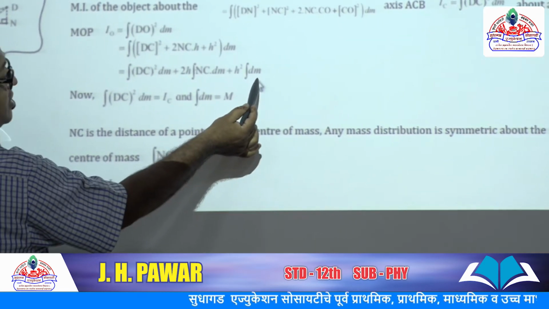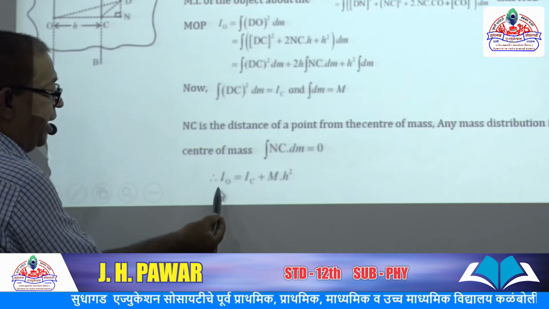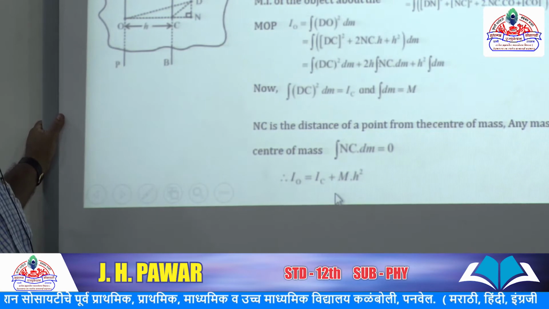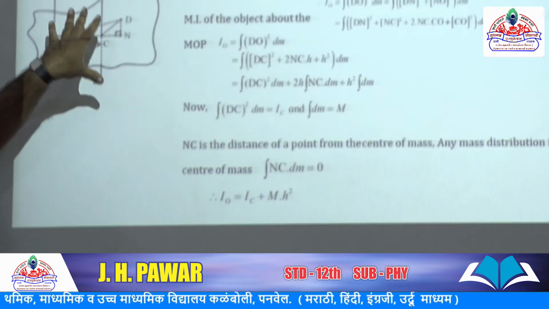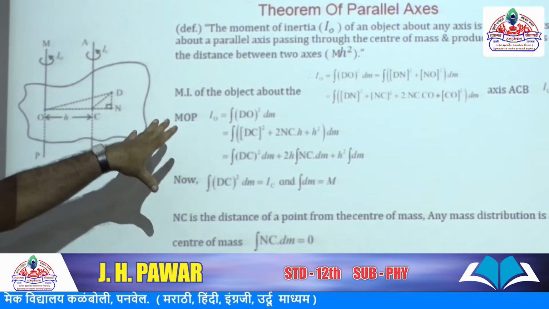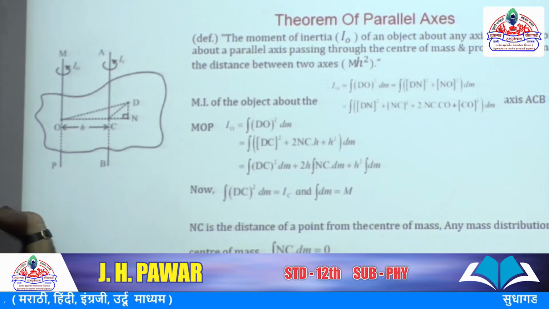Here dm is, integration of dm is the total mass. So you can take here IO equal to IC plus mh square. And hence this theorem is proved. Simple mathematical steps are there. Here we use the Pythagoras theorem. See the steps and understand it. Nothing is there in the expression.